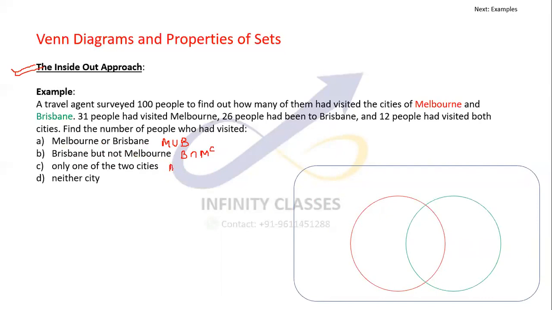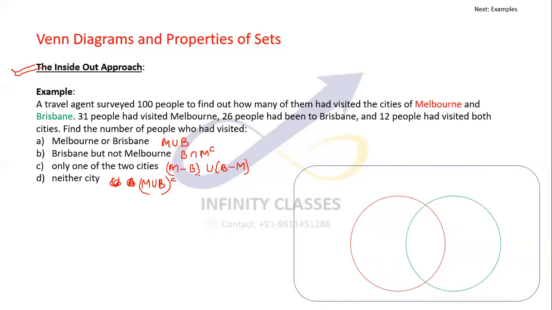This is M minus B union B minus M. Now these are going to be very complicated formulae altogether. This is M union B complement. These are very tricky questions and I don't know formulae for all of these, so I'm not going into the formulae part of it. What I'll do is just follow the inside out approach.